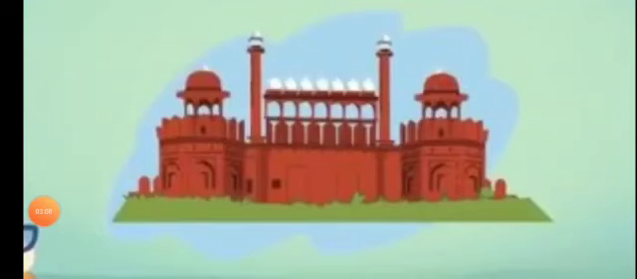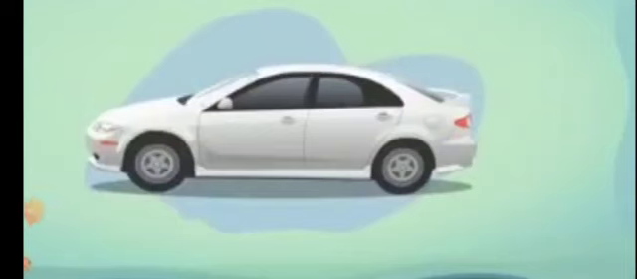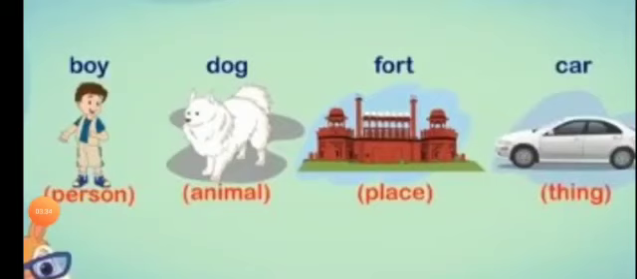Look at this picture. What is this? Yes, this is a dog. Now identify the picture name. Yes, this is a fort. And what is this? Yes, this is a car. All these names are general names of a person, an animal, a place and a thing.